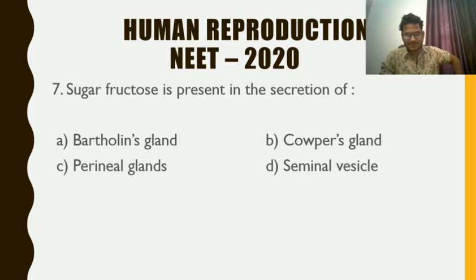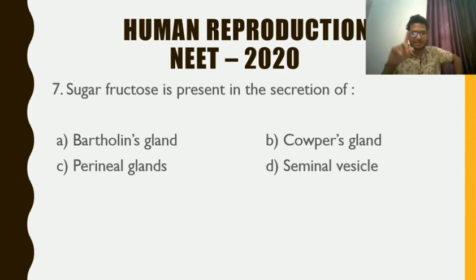Next, question number 7. Sugar fructose is present in the secretion of Bartholin gland, Cowper's gland, perineal gland or seminal vesicle. Which is the right answer? Sugar fructose plays an important role. It has importance in the male reproductive system. That is why here we can say that it is associated with a male reproductive gland, an accessory gland.